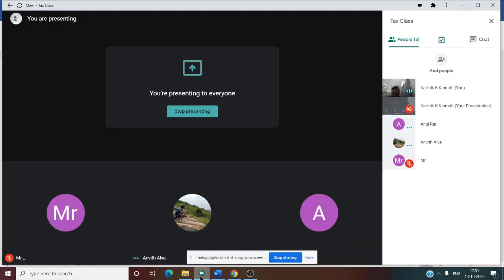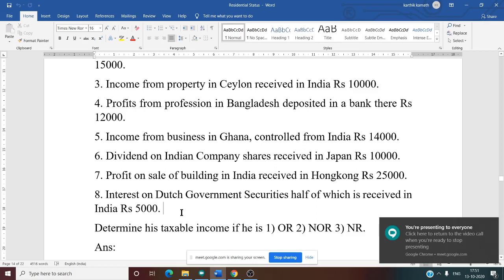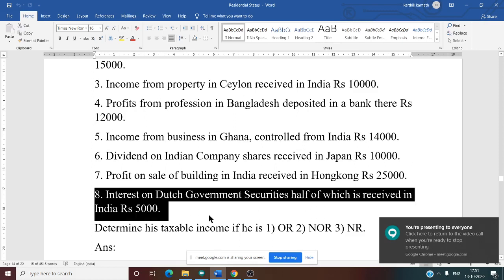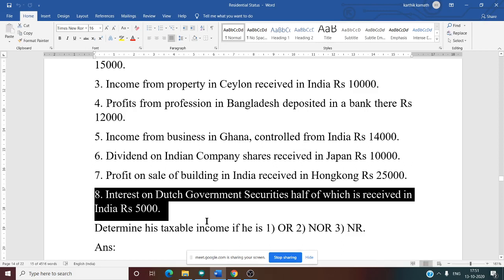Last one, interest on Dutch government security, half of which is received in India, 5,000. In this case, OR and NOR are taxed. Dutch government security received in India. In this case, what are we going to do? All are taxed. All received in India are taxed.